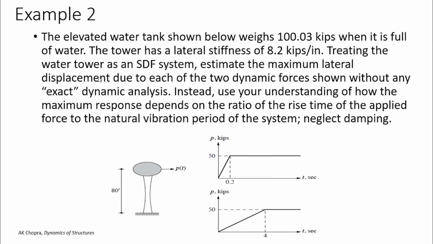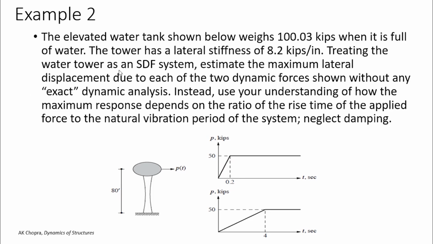So in the next example, the properties of an elevated water tank is given. The elevated water tank shown below weighs 100.03 kips when it is full of water. The tower has a lateral stiffness of 8.2 kips per inch.